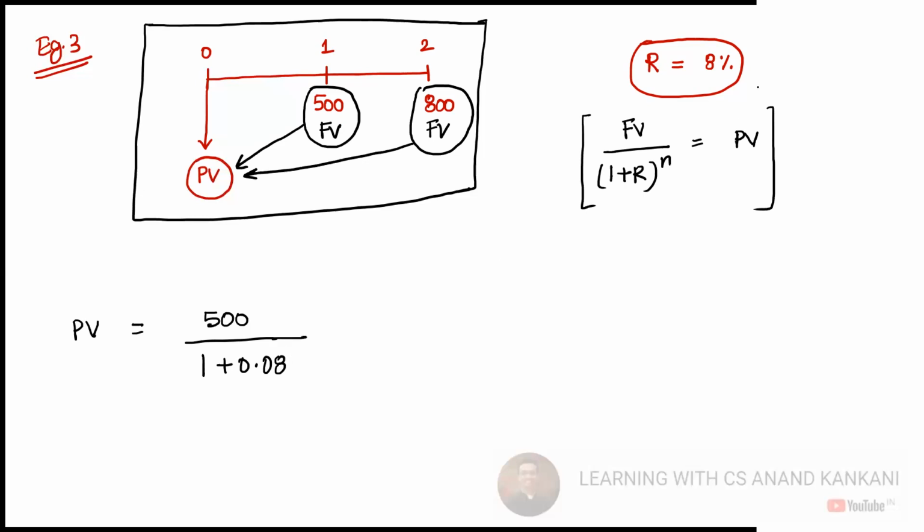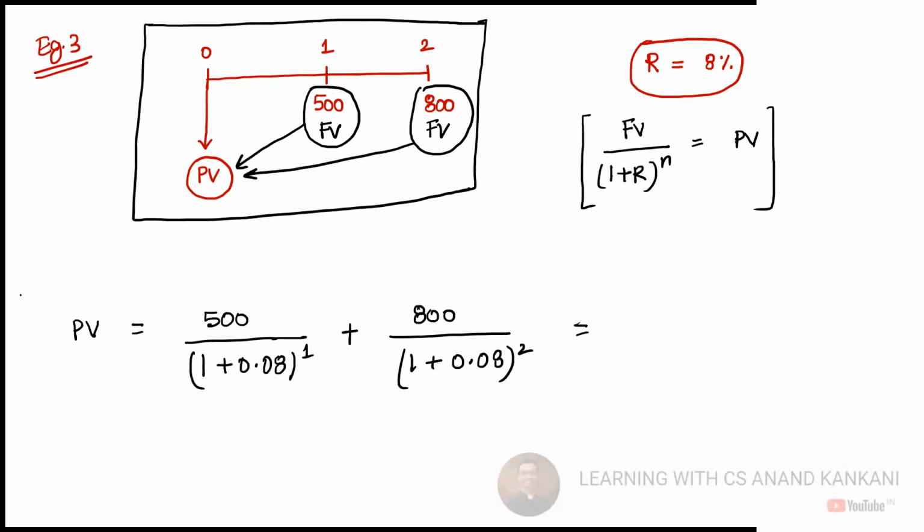Purposely I made it 8% because many times this error happens. So this will be to the power 1, plus 800 upon (1 plus 0.08) to the power 2. We can solve it right now.